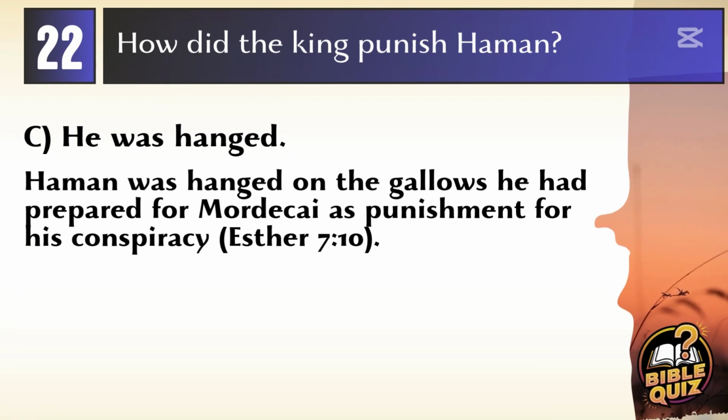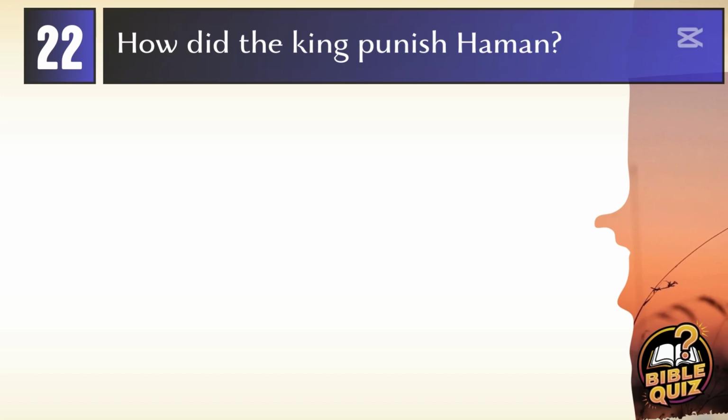Answer. C. He was hanged. King Ahasuerus ordered Haman to be hanged on the gallows that Haman had prepared for Mordecai as a punishment for his conspiracy against the Jews. This ironic twist of fate is described in Esther 7:10.